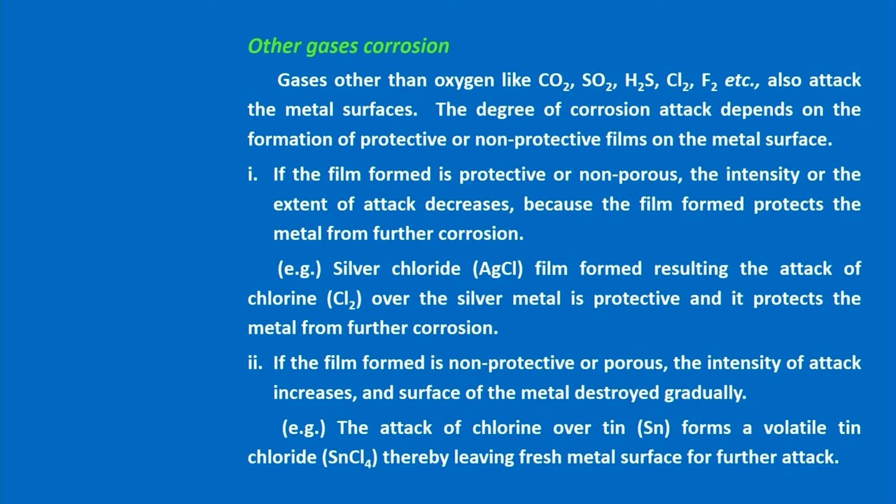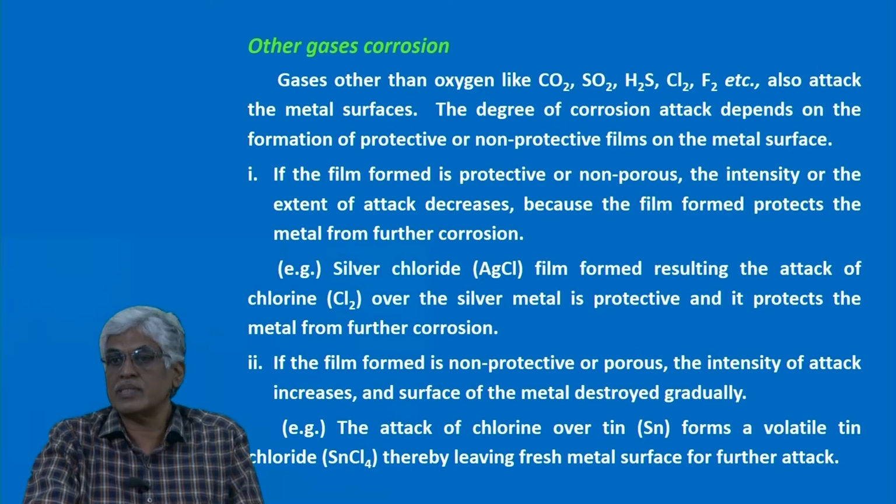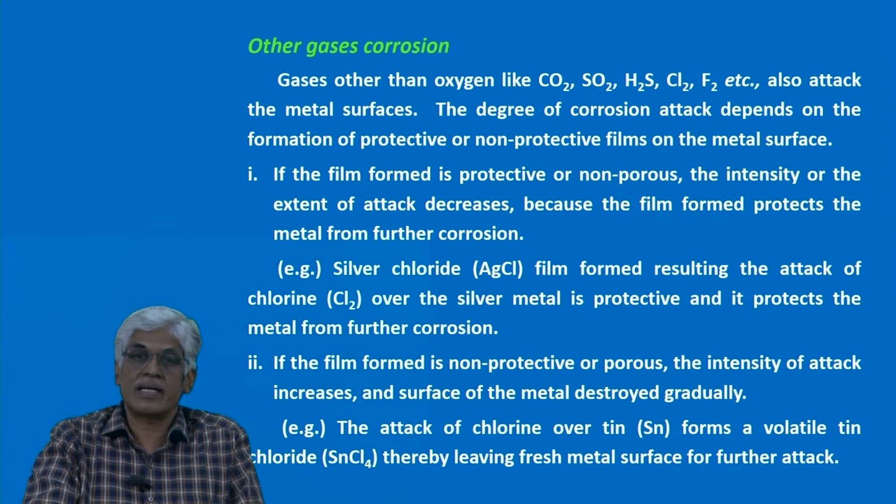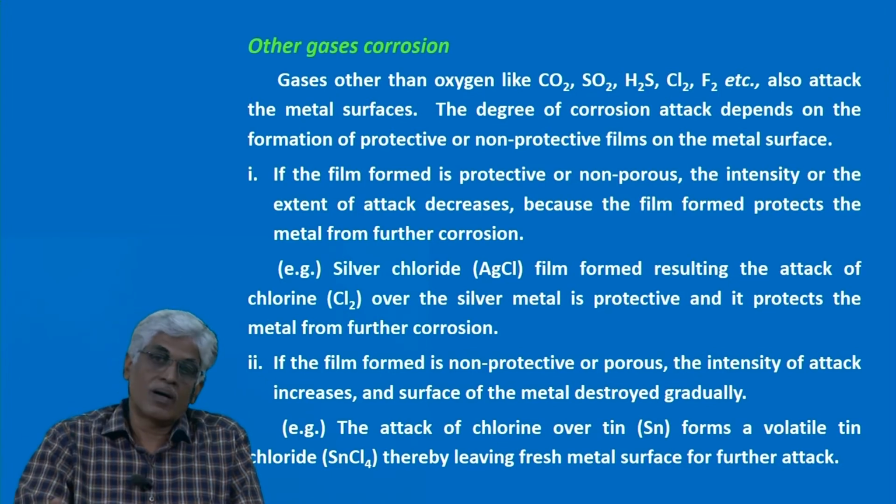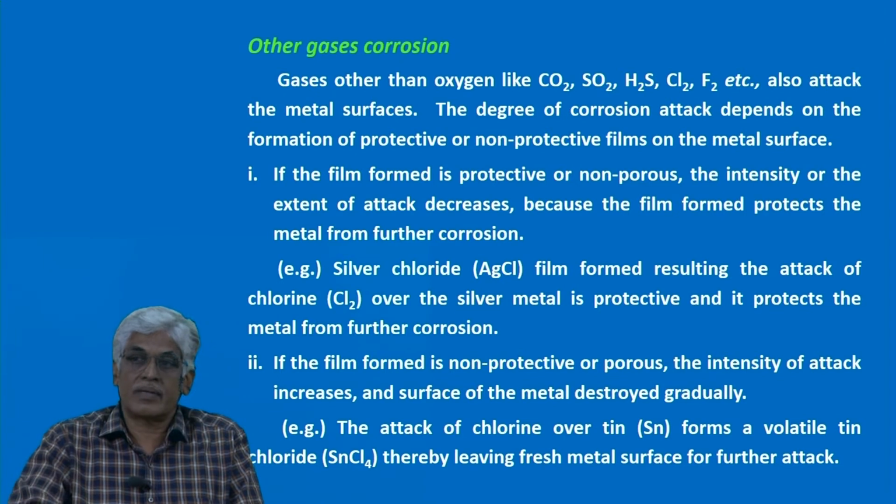Other gases corrosion. We saw what happened in oxidation corrosion. Oxidation means only oxygen with the metal surface. But in the case of other gases corrosion, gases other than oxygen, such as carbon dioxide, sulfur dioxide, hydrogen sulfide, and hydrogen chloride.